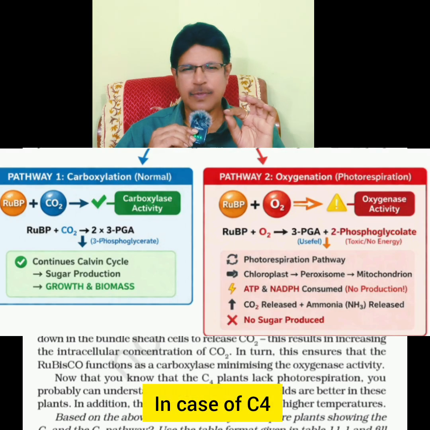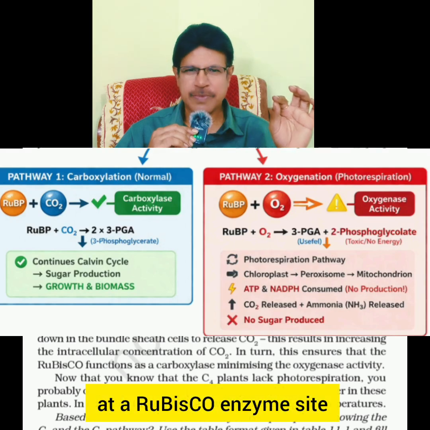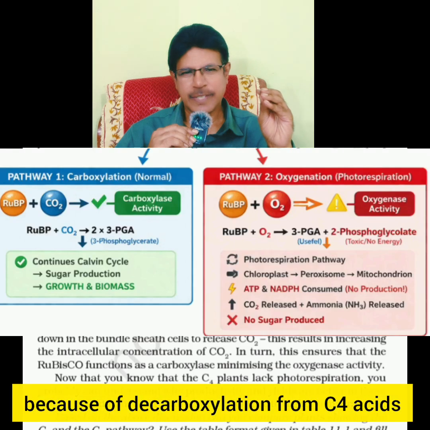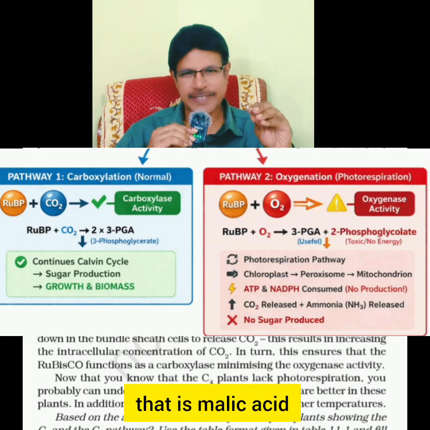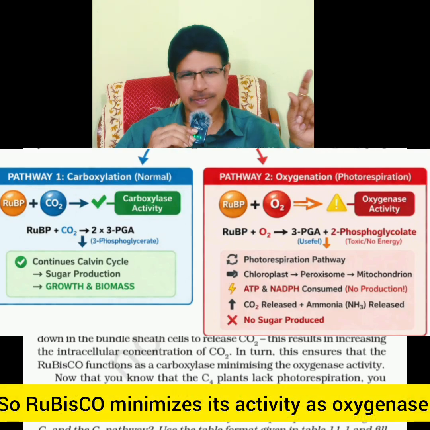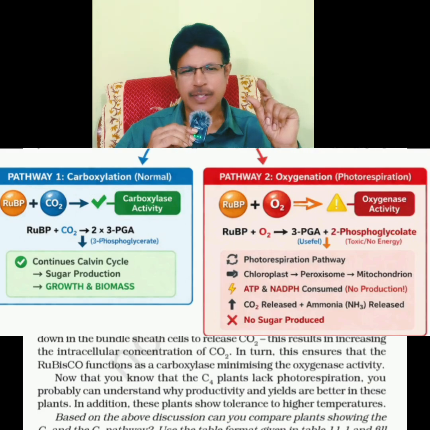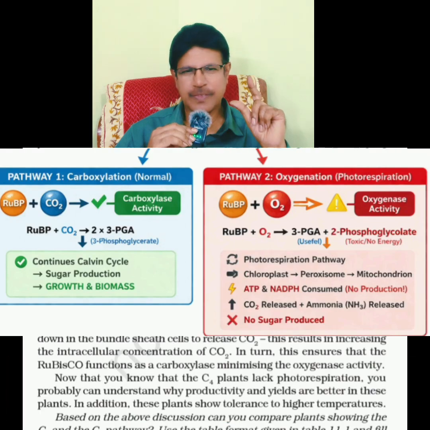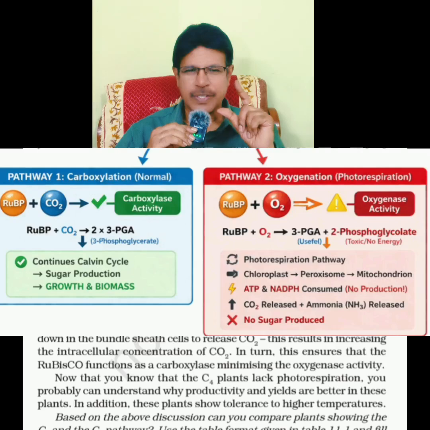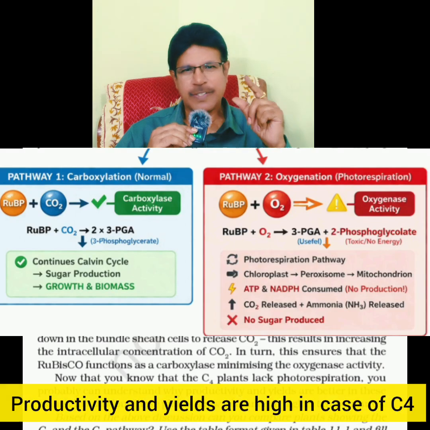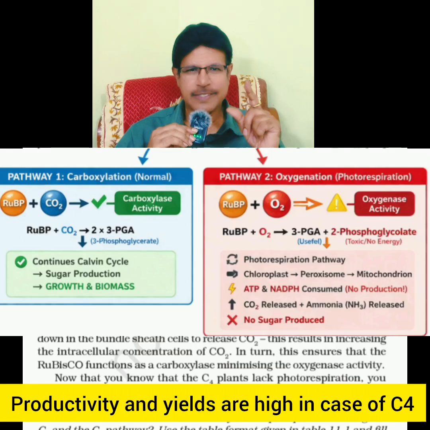In case of C4, at the Rubisco enzyme site, much CO2 is available because of decarboxylation from C4 acids, that is malic acid. So Rubisco minimizes its activity as oxygenase. So no photorespiration is detected in C4 plants. So C4 plants are said to be biologically advanced. Productivity and yields are high in C4.